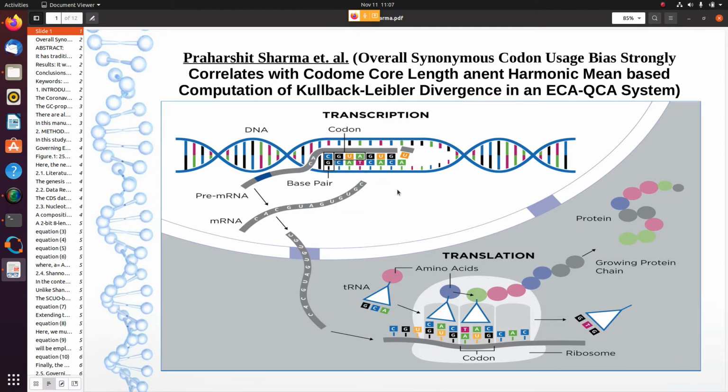From Indian Council of Agricultural Research, NIVEDI Yelahanka, presenting the video abstract on overall synonymous codon usage bias strongly correlates with codon core length and harmonic mean based computation of Kullback-Leibler divergence in an ECA-QC system.